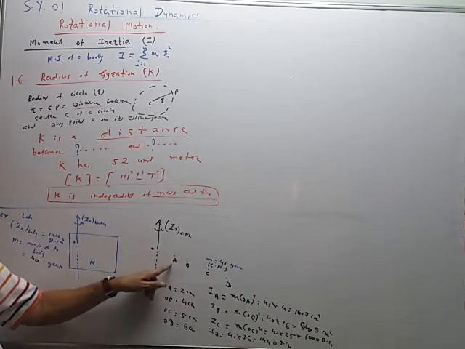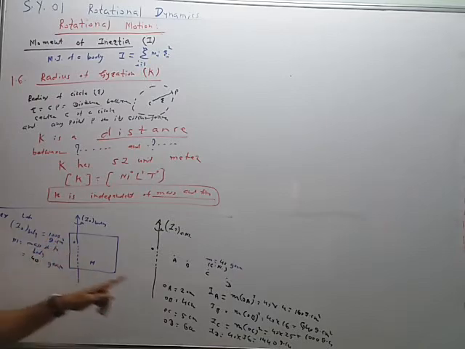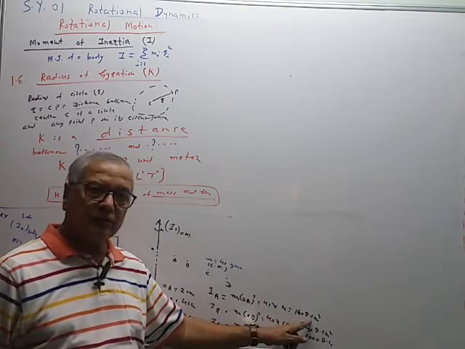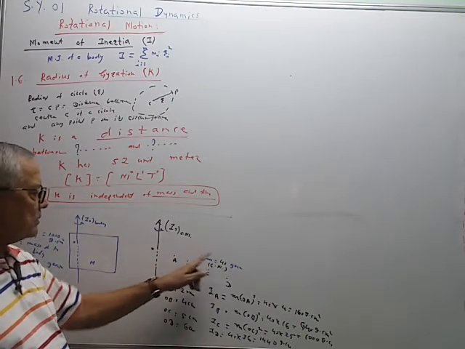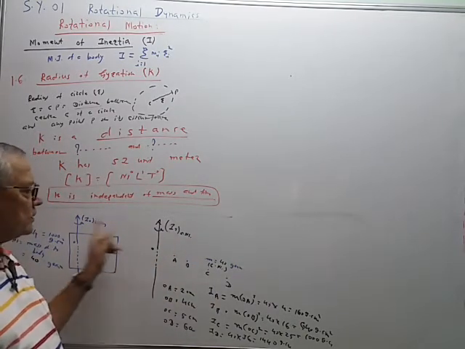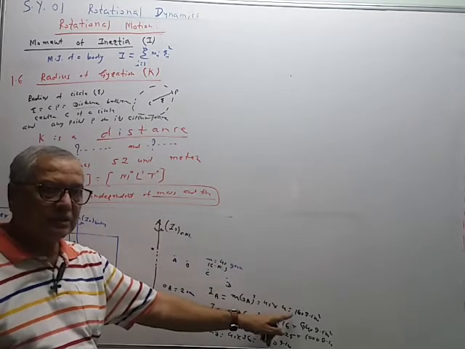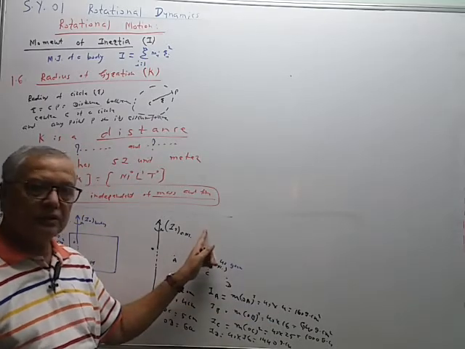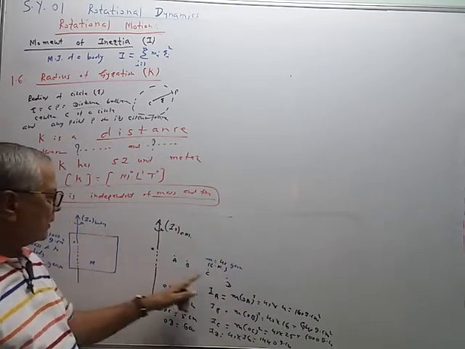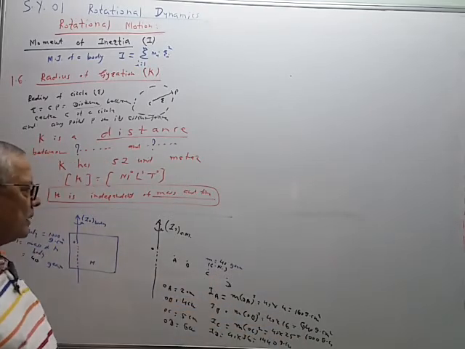Now when the particle is kept at point A, then this value is 1000 fixed, this value is only 160, so they are not equal. So at position A of the center of mass, these two moments of inertia are not equal. This is 1000, this is only 160. When it is kept here, this is 1000, this is 640, not equal. This is 1000, at C it is 1000. So 1000, it is the same.